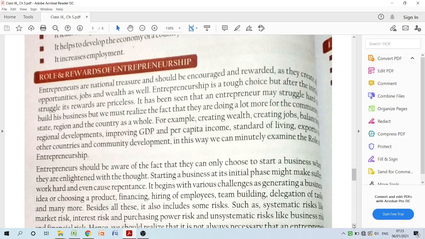So entrepreneurs should be aware that they can choose to start a business only when they are enlightened with the thought that starting a business at its initial phase might make them suffer, or even cause repentance. What I'm trying to say, as I was repeating in the beginning, is that in today's time nobody is willing to take that risk or extra effort where they do not get benefit at the initial level. People always put effort only in areas where they get money and benefits as soon as possible.